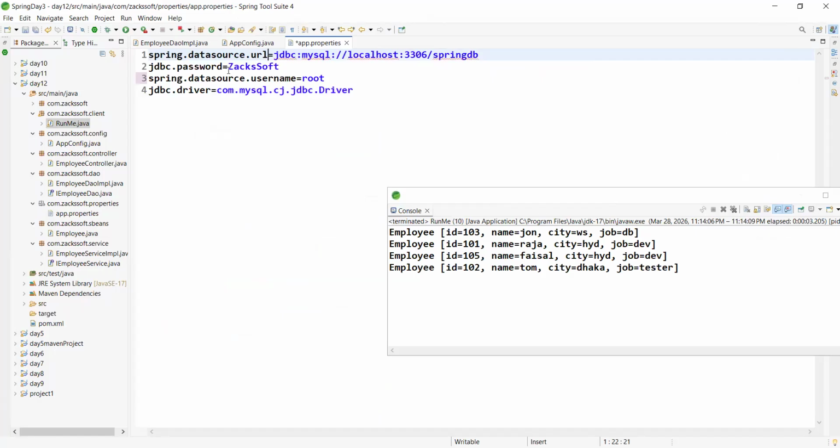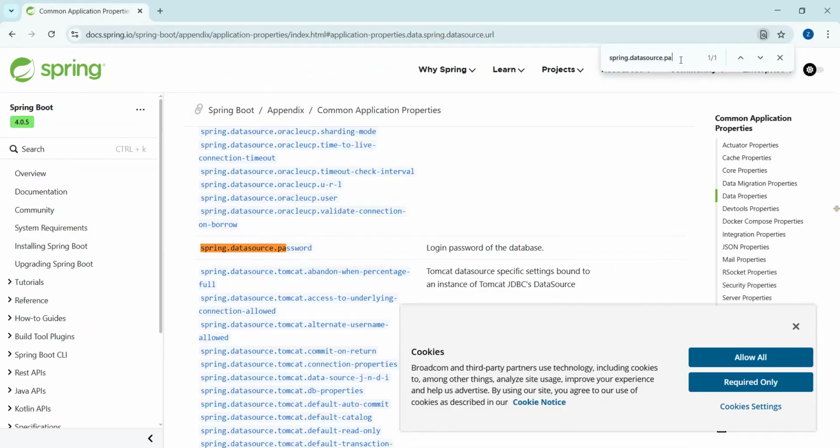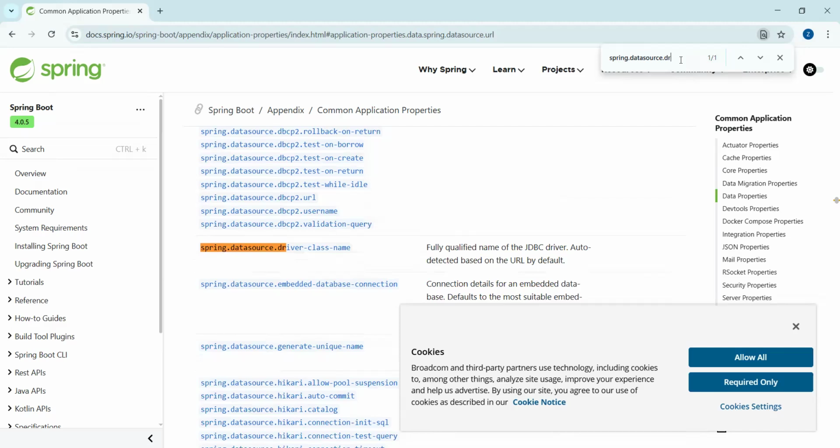And why the name datasource? Don't worry, I'm explaining this point only. So from now we can practice. Always you can use these fixed keys, either in Spring or Spring Boot: spring.datasource.url, spring.datasource.password, spring.datasource.username. And maybe the last one, which one? Like spring.datasource.driver.